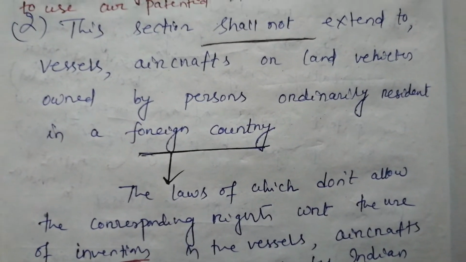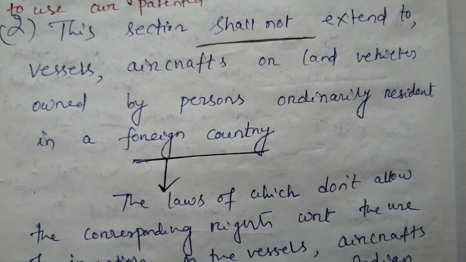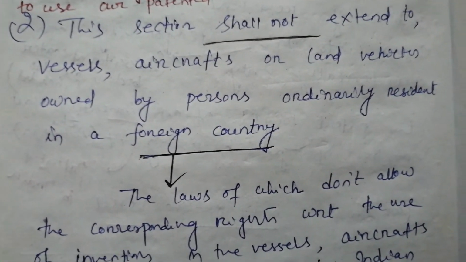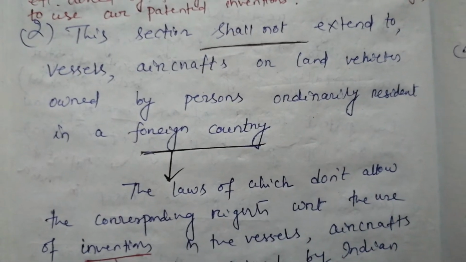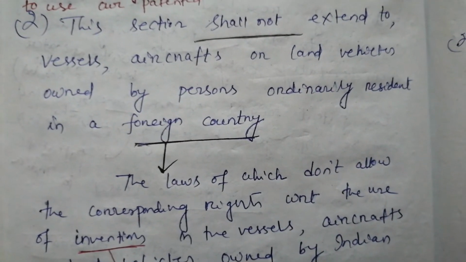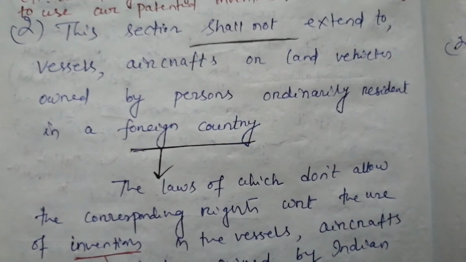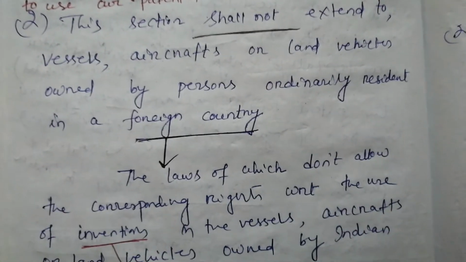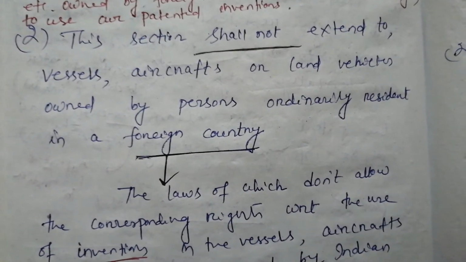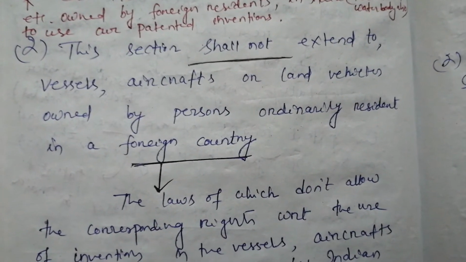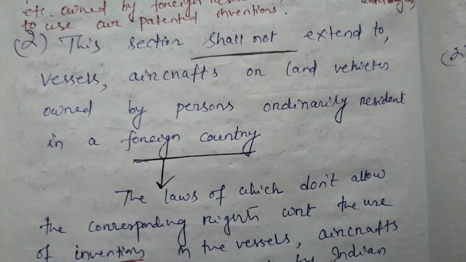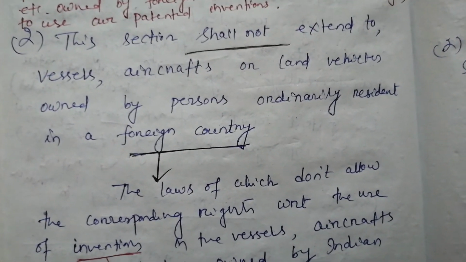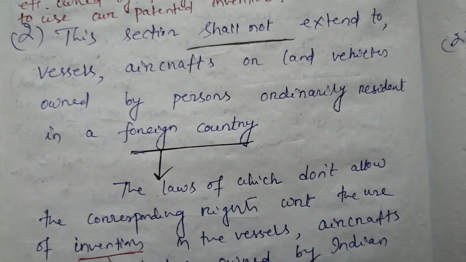They consider this act as an infringement act. So in subsection 2, what do we do? We don't allow this relaxation that we have provided in subsection 1 to those countries who don't allow our vessels or aircrafts in their country to use their patented inventions.